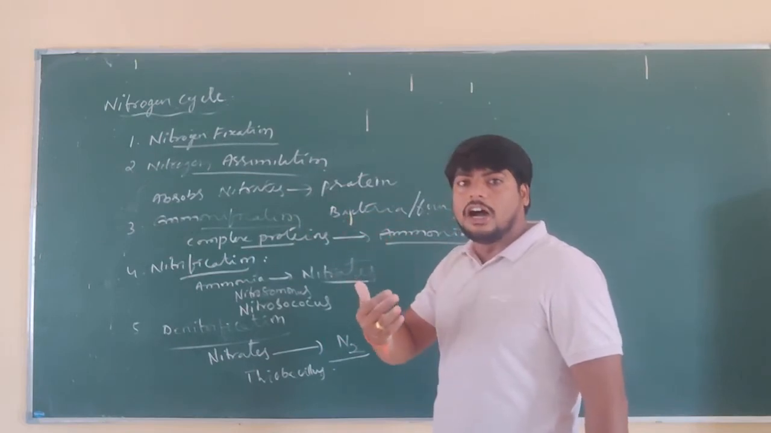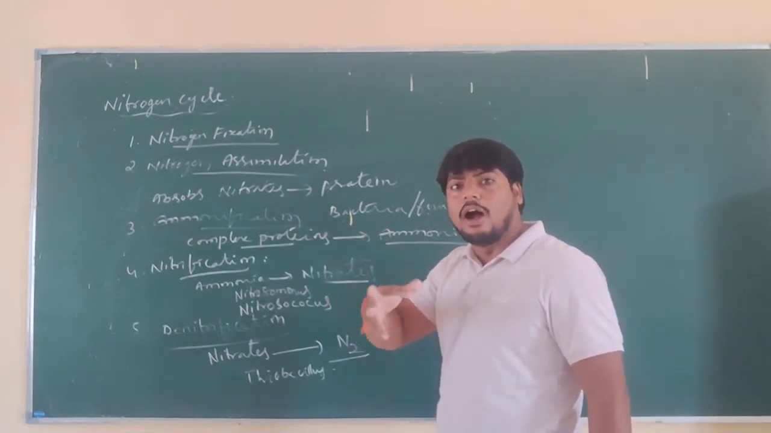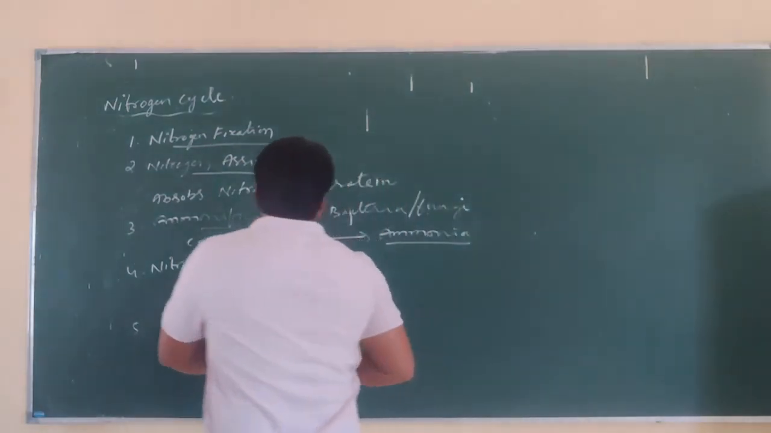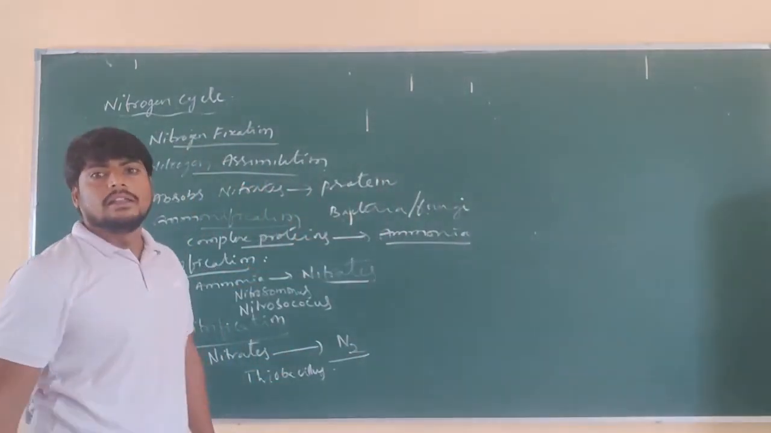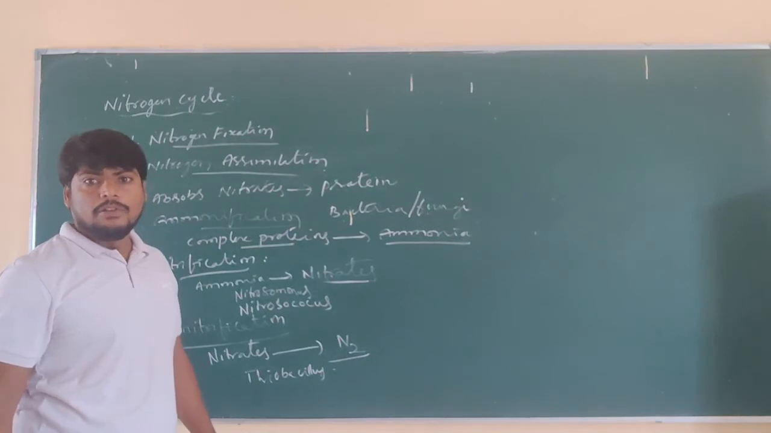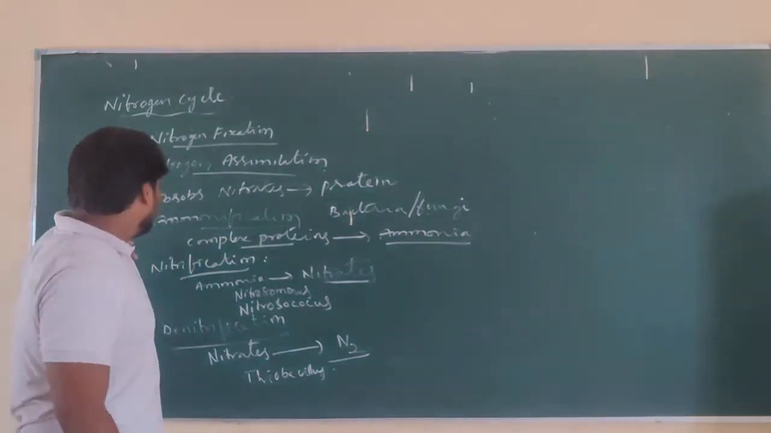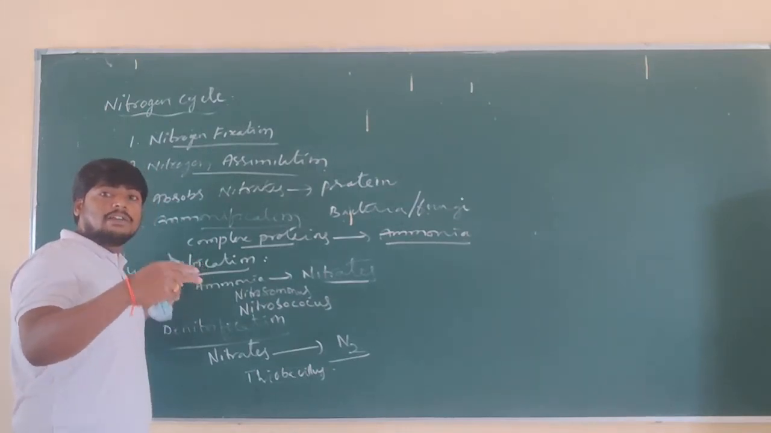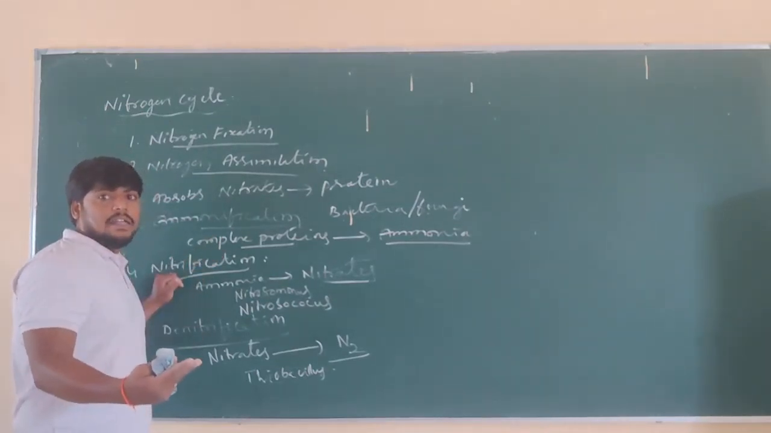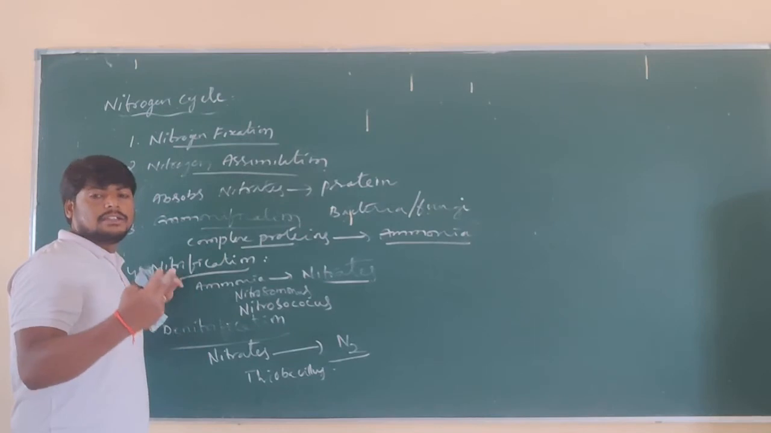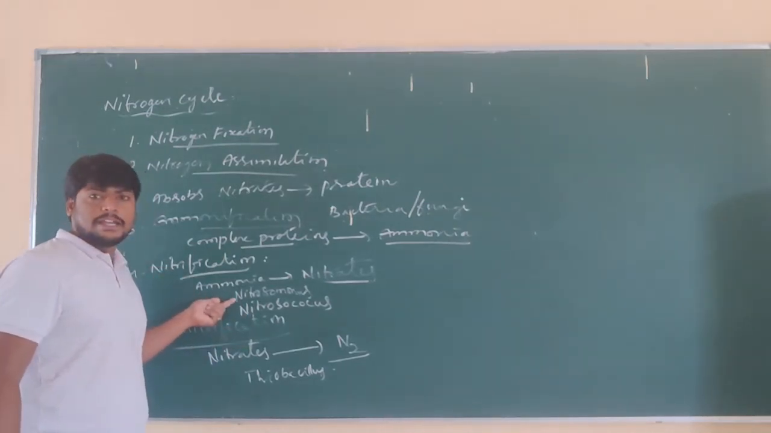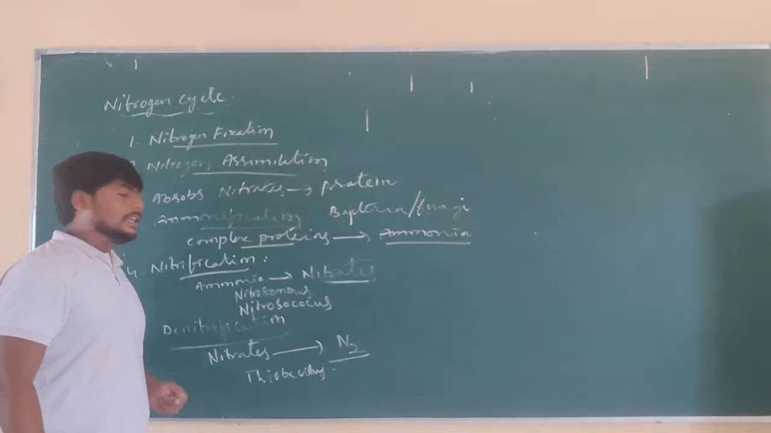And next, ammonification. So nitrate ions are converted into complex protein. From this complex protein, what is happening here? Again, ammonia is forming. That process is called ammonification. Next, nitrification. In that, ammonia is converted into nitrates. This is caused by the nitrifying bacteria, like Nitrosomonas and Nitrosococcus.